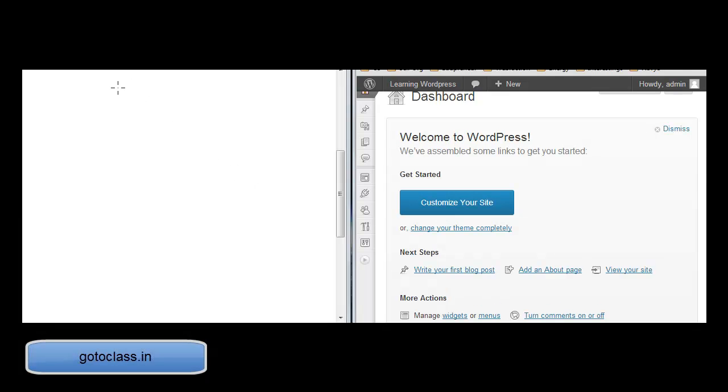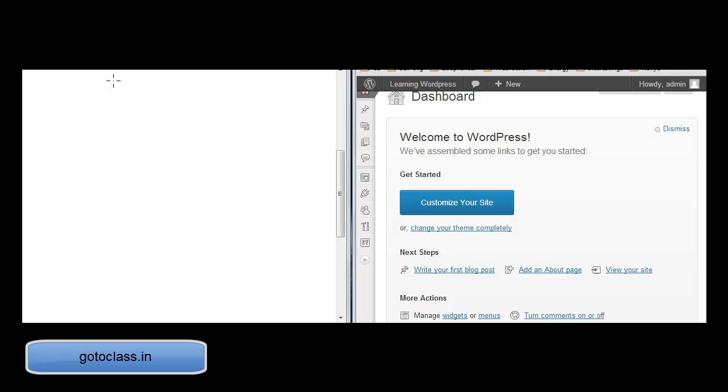Let us address some of the important questions that people ask after going through the first 20 lectures or so that we have gone through. One of the important questions that people ask is, does WordPress run on Windows or does it run on Linux? What operating system does WordPress run on?